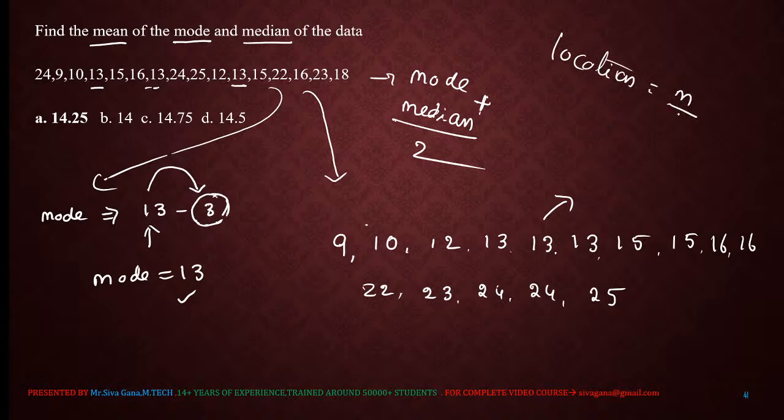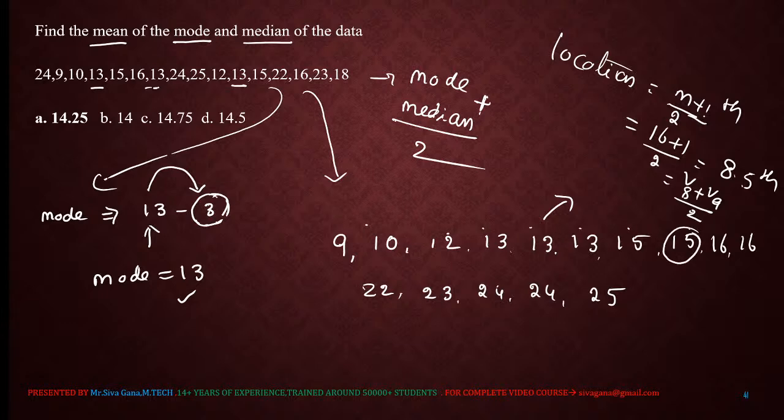Now the location for the median. Location is (n plus 1) by 2. n is the number of terms, 16. 16 plus 1 by 2, which is 17 by 2, that is 8.5. This means the value at the 8th location plus the value at the 9th location, divided by 2. Counting 1, 2, 3, 4, 5, 6, 7, 8, the value at the 8th location is 15 and the value at the 9th location is 16. 15 plus 16 by 2 is 31 by 2, which is 15.5. Median is 15.5.